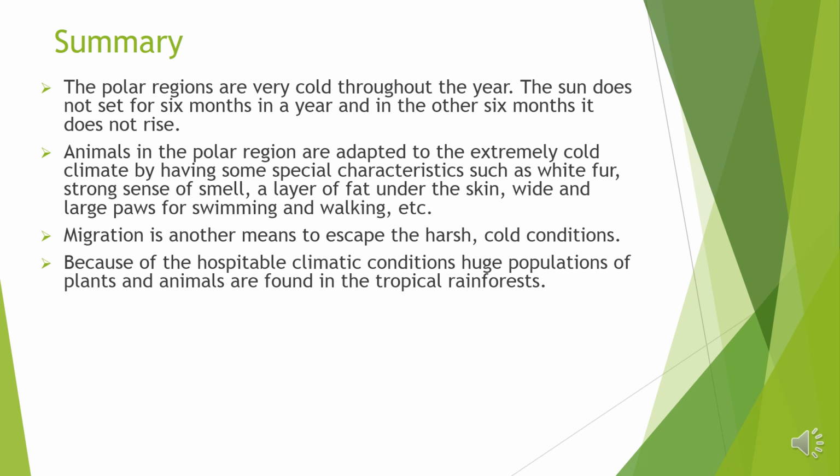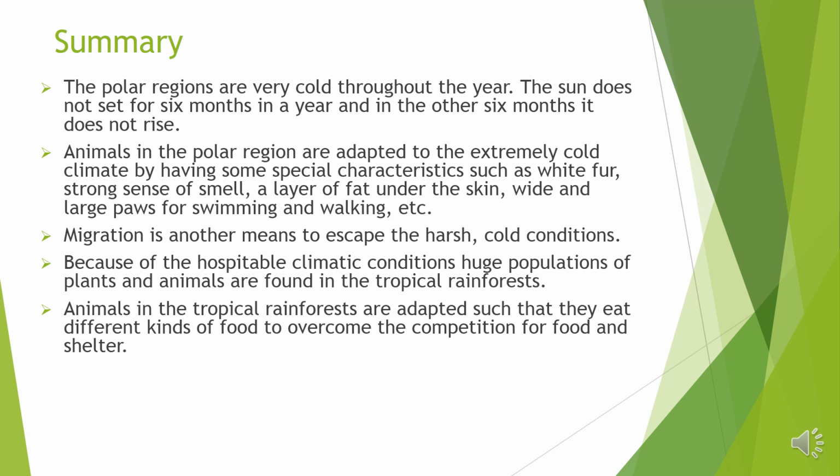Because of the hospitable climatic conditions, huge populations of plants and animals are found in the tropical rainforests. Animals in the tropical rainforest are adapted such that they eat different kinds of food to overcome the competition for food and shelter.